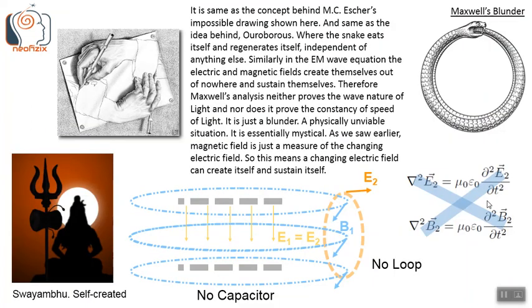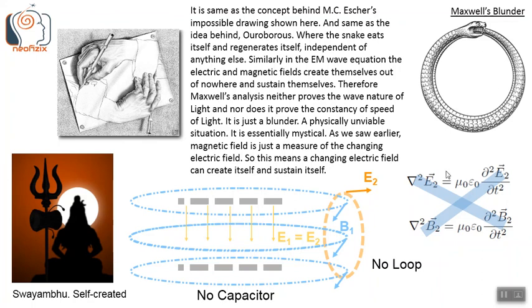The idea is same as the concept behind M.C. Escher's impossible drawing shown here, and same as the idea behind Ouroboros, where the snake eats itself and regenerates itself, independent of anything else. Similarly, in the electromagnetic wave equation, the electric and magnetic fields create themselves out of nowhere